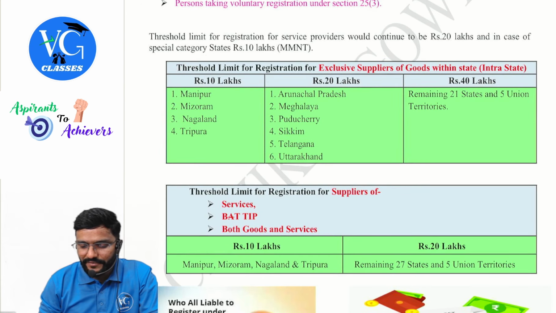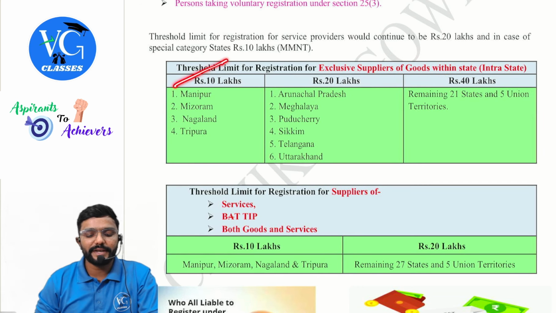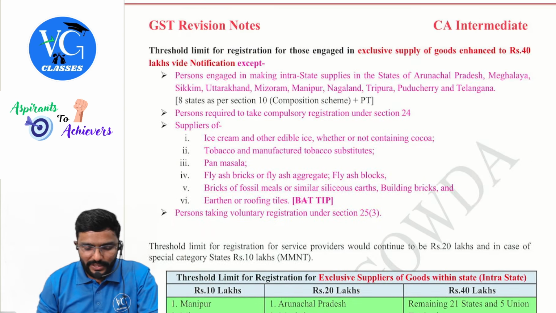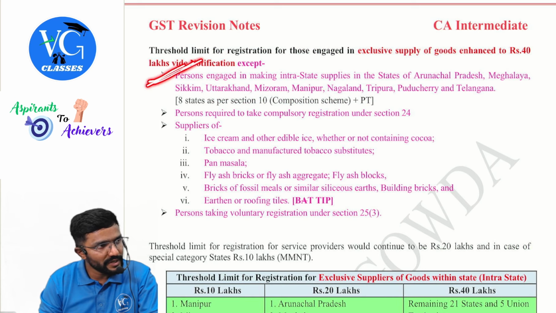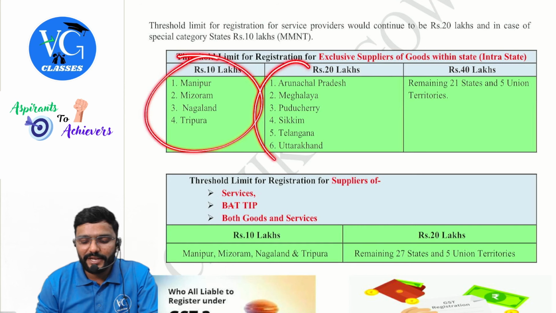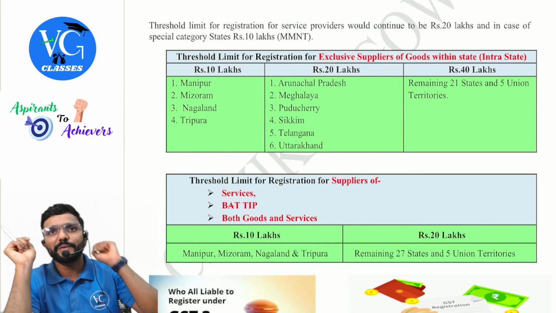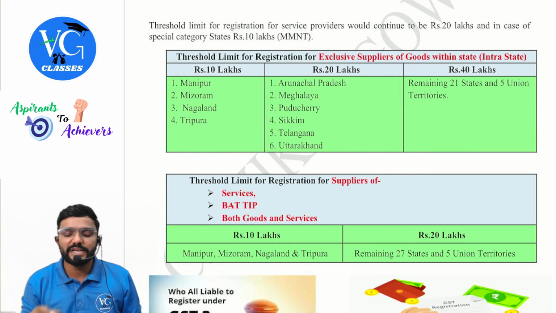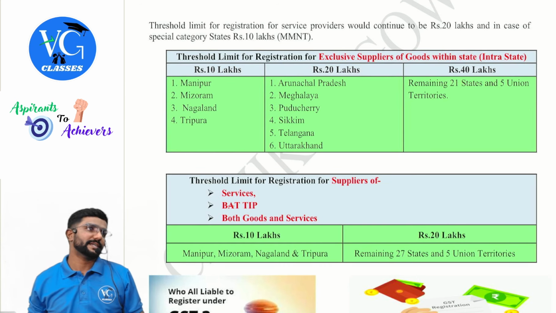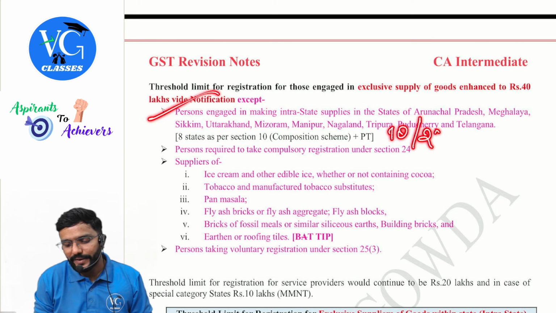Okay, guys. So let us see the table now. Threshold limit for registration of exclusive supplier of goods within the state. What is the limit? For MMNT, 10 lakh. For remaining 6, totally 10 states are there here. Totally 10 states. So for 4 out of it is 10 lakh. For remaining 6 it is 20 lakh. Rest all the states and union territory, it is 40 lakh. So for these states, it is either 10 or 20 lakh, guys.